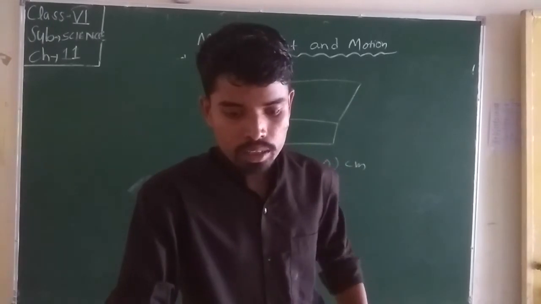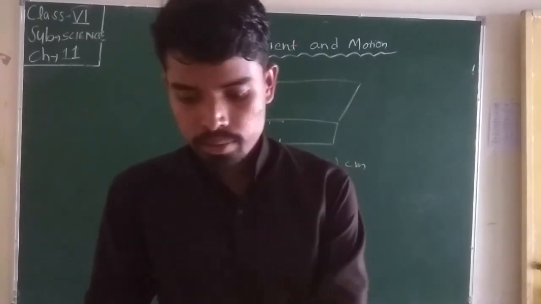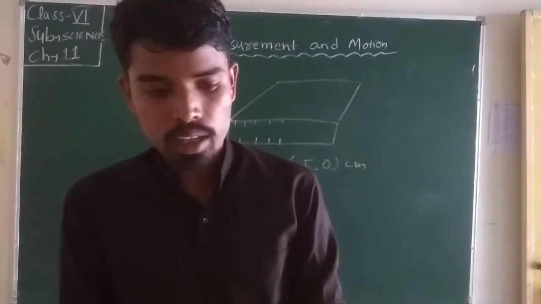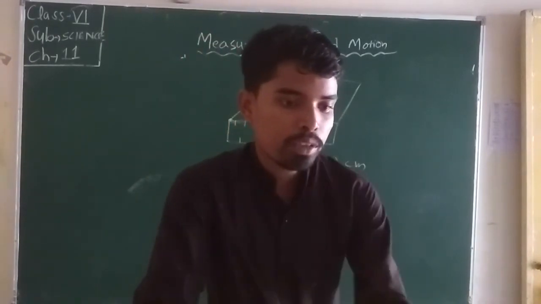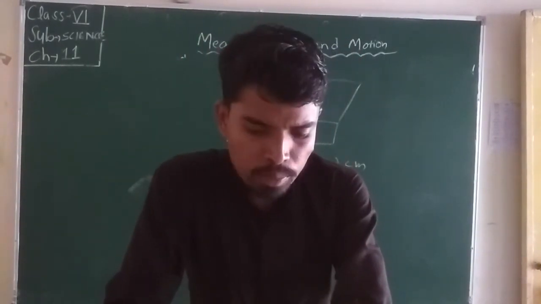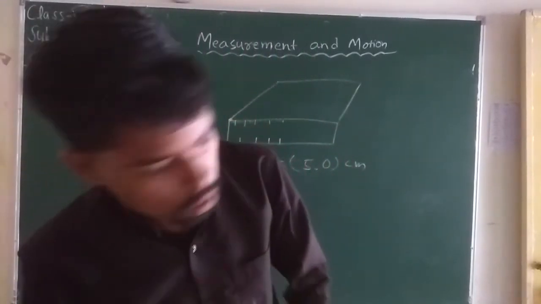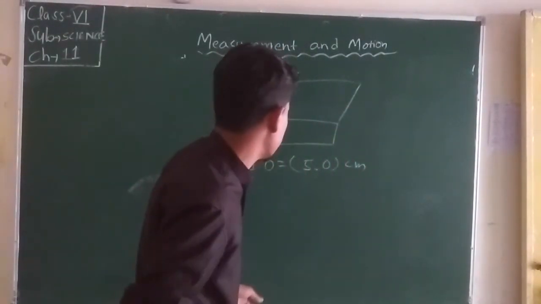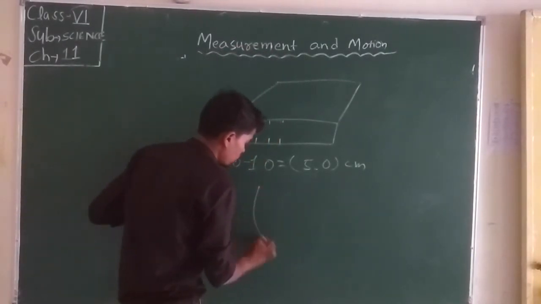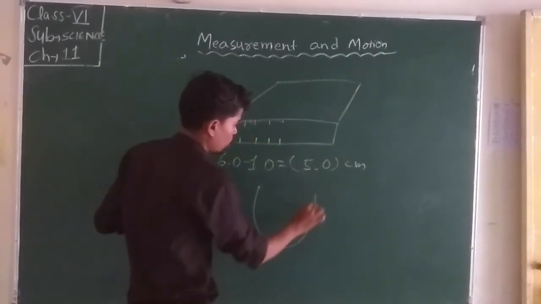Okay, now we come to the different types of measuring length. Suppose this is a curved surface.